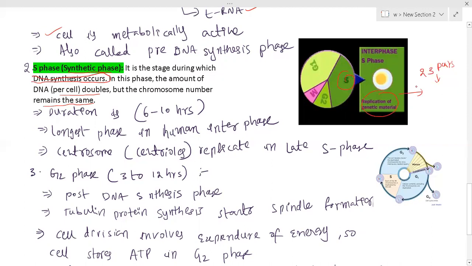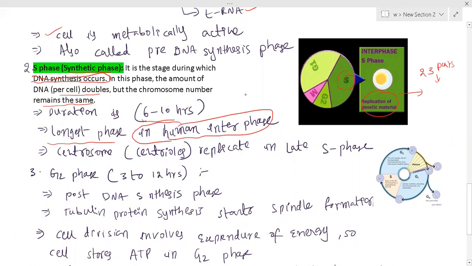First of all, remember what happens in S phase: DNA replication takes place, the chromosomal number remains as such, and the duration is 6 to 10 hours. I already told you G1 phase is the longest phase, but in the case of human beings, the S phase is the longest phase. So this is an exception.